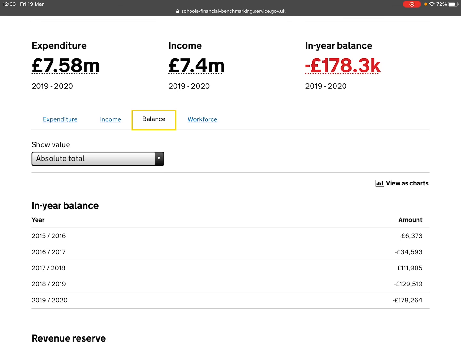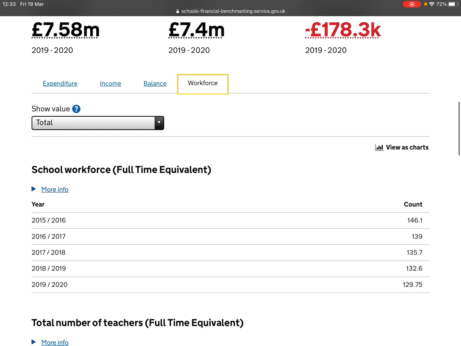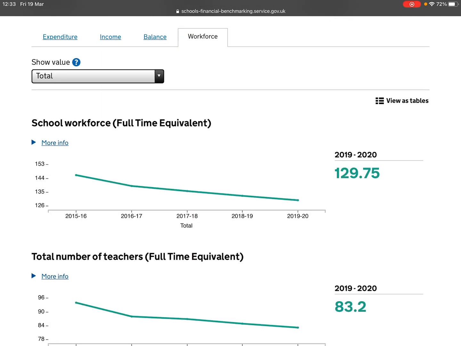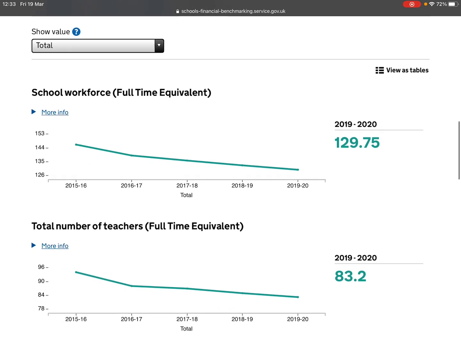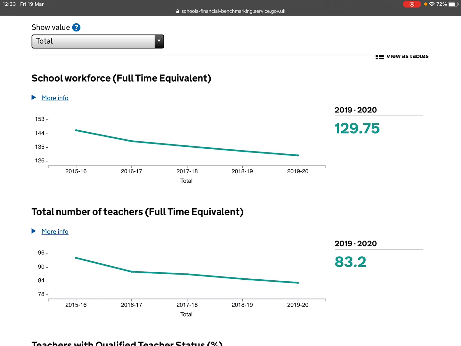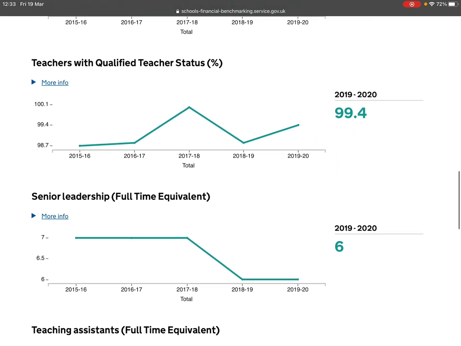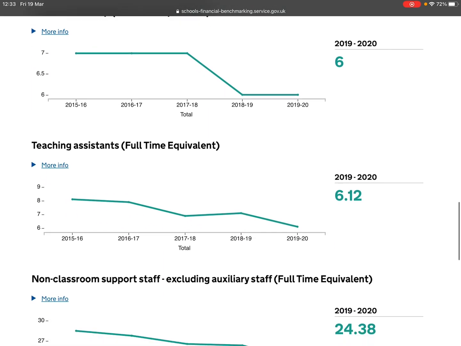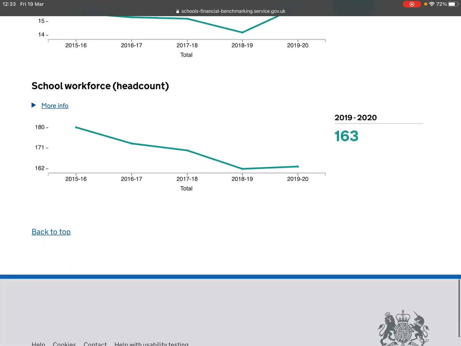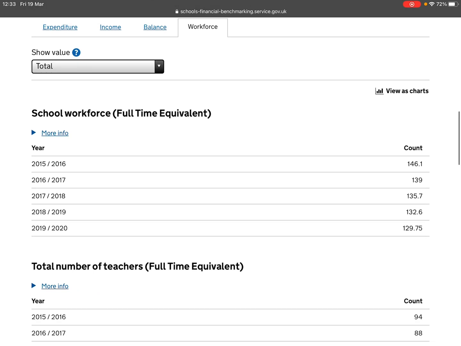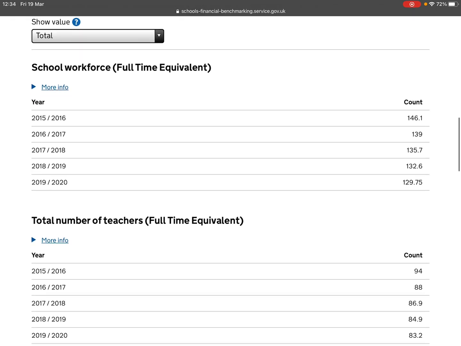So if we now look at the workforce tab, we can see that actually the workforce has been reducing. It might be helpful just to switch back to charts just so we can visually see that. The school workforce in total has declined over the last 5 years. The total number of teachers have declined. And when we look at senior leadership teams also declined, and some of the other job families that are non-teaching, as we scroll down, we can see have declined. That would suggest, and I'm just going to go back to the physical numbers now, that over the last 3 years that the branch officers have been involved, just over 3 full-time equivalent roles have been deleted from the school staffing structure.